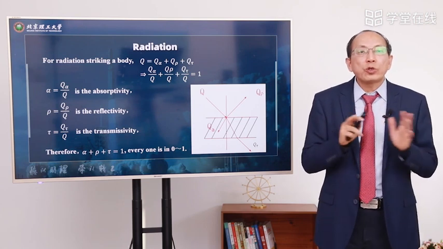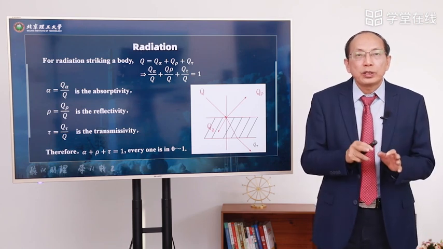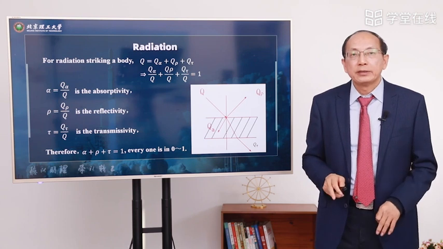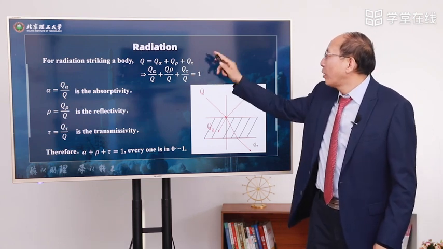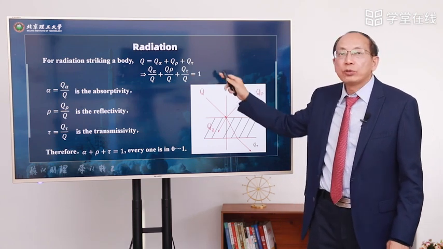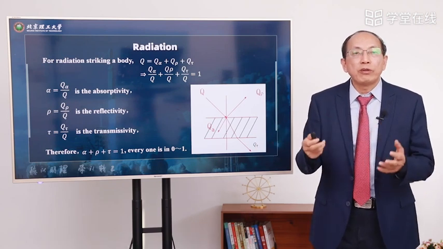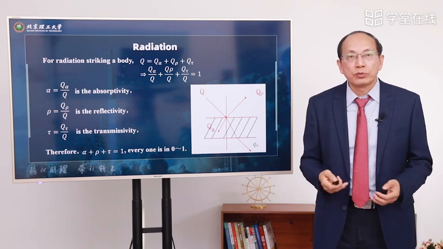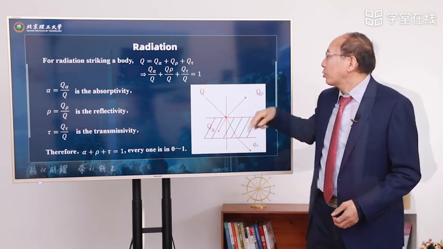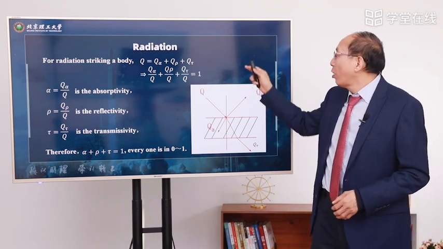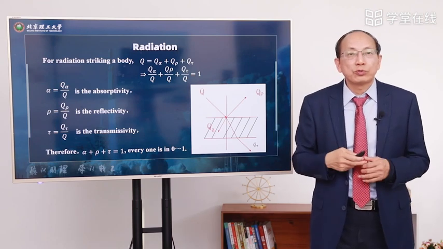For radiation striking a body, the energy can be separated into 3 parts: Q alpha, Q rho, and Q tau. Alpha means absorption, rho means reflection, and tau means transmission.